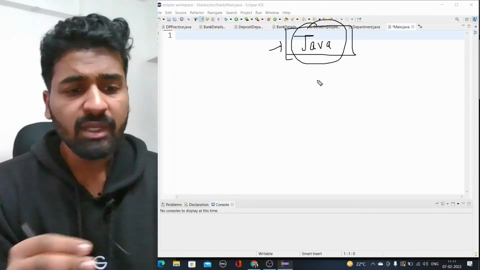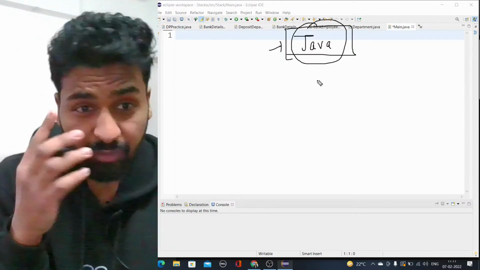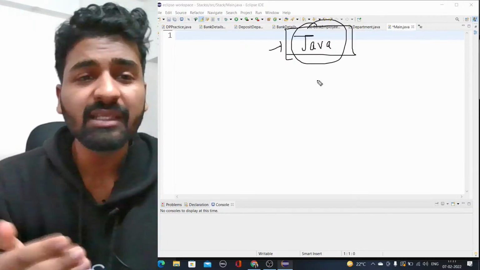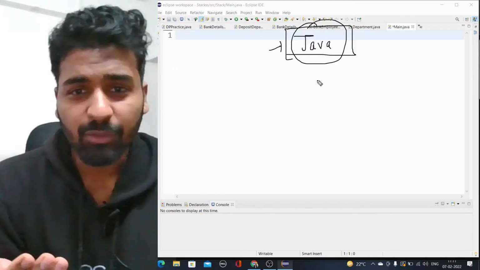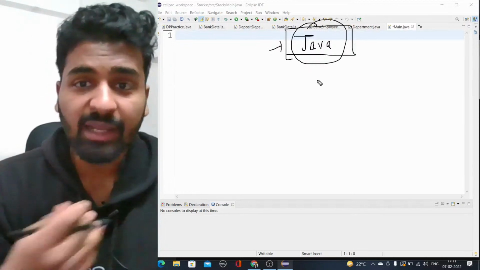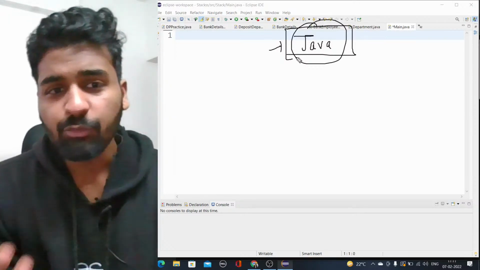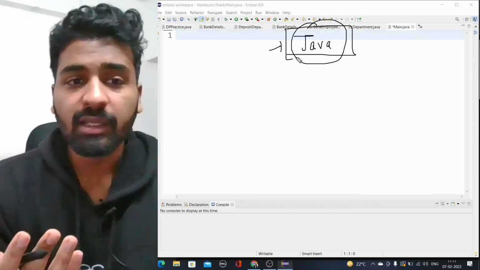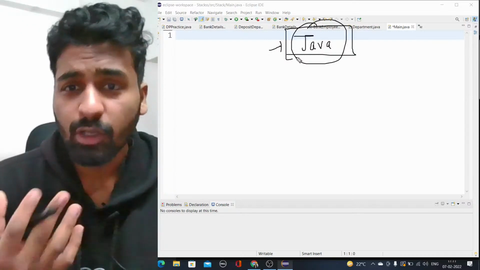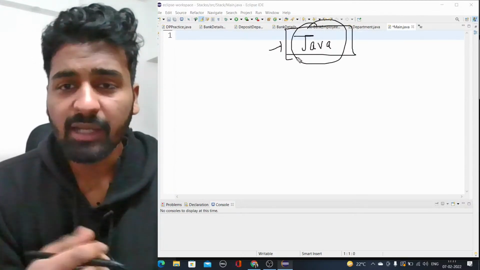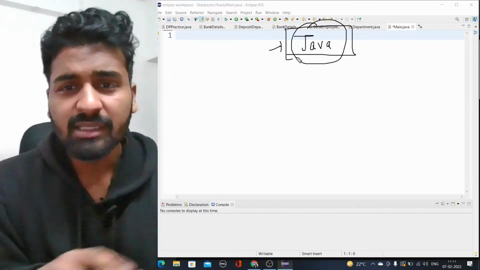Java is one of the easiest languages because its syntax is easy to read. People think it is not a very good language, but it is the easiest one I have experienced till now. It doesn't have pointers, and it is statically typed. That is a good thing, though some people think it is a bad thing. So let's start with the advantages and disadvantages.